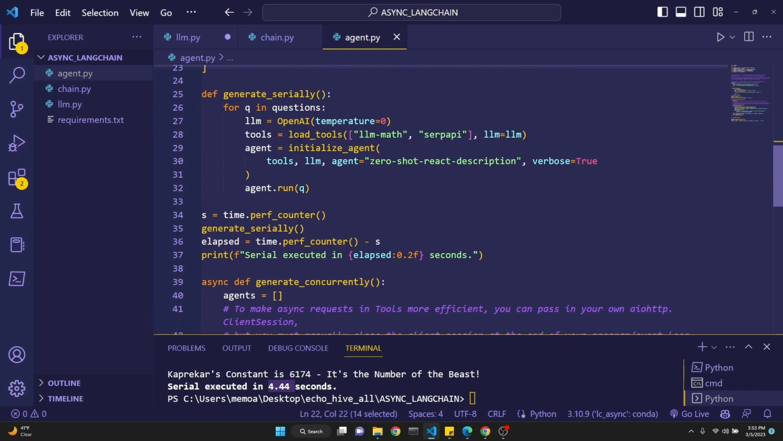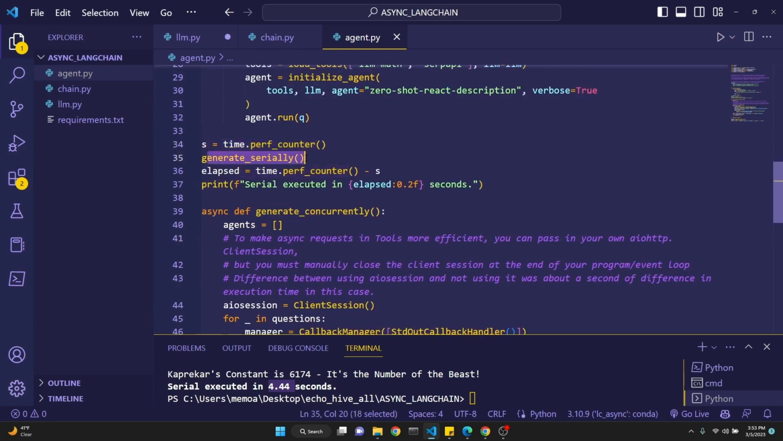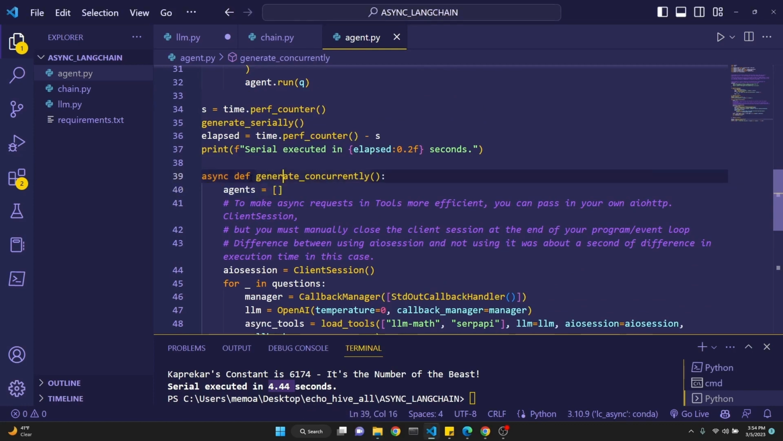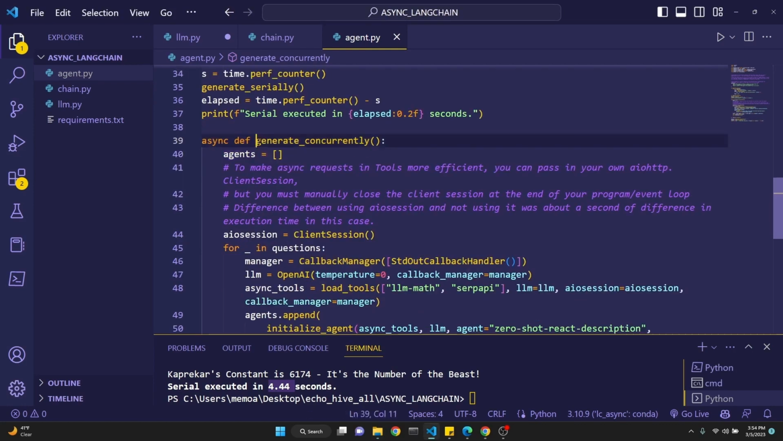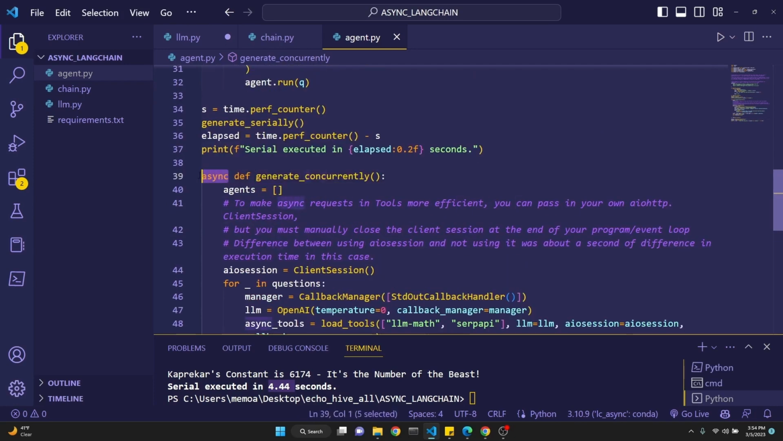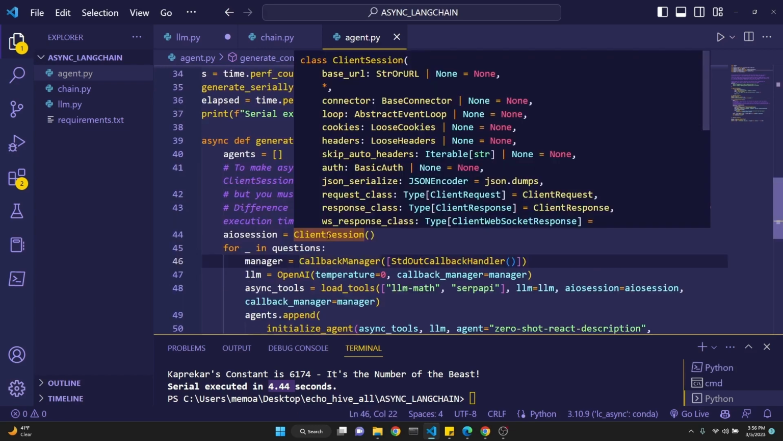Then, this is the definition of our function. We set the start time, and then we execute serially. We look at the ending time, and we print how long it took. Then we define the generate_concurrently function right here, and we make an empty list for agents at first. We're not defining a different function this time because we're going to be defining the agents within the generate_concurrently function. Just in a moment, we are again using async, and we are going to await.